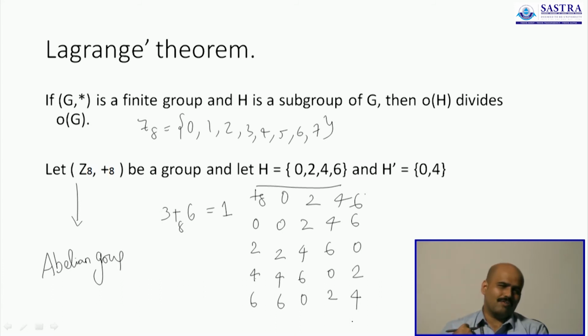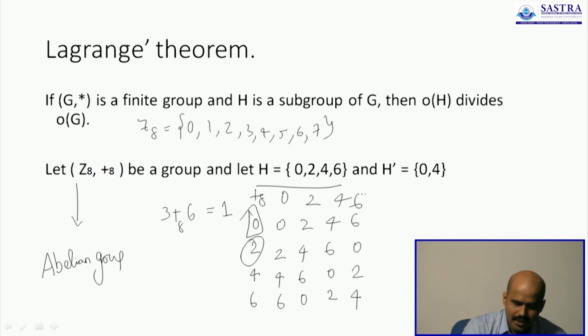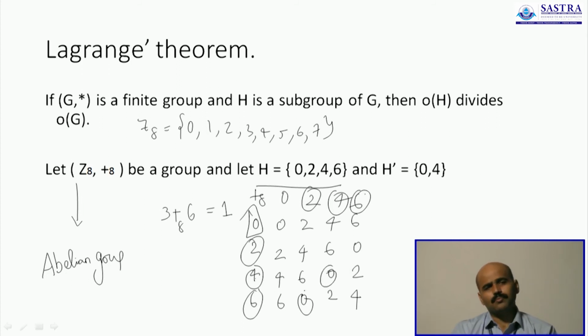I don't have to check for associativity because it is already a group, and I am only considering a smaller set. I am not changing the operation involved. So associativity will hold, and 0 is obviously the identity element, and for the inverse, 2 is the inverse of 6, 6 is the inverse of 2, 4 is the inverse of itself. So it actually forms a subgroup.